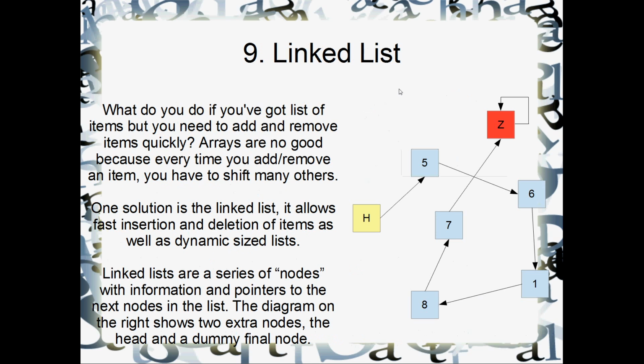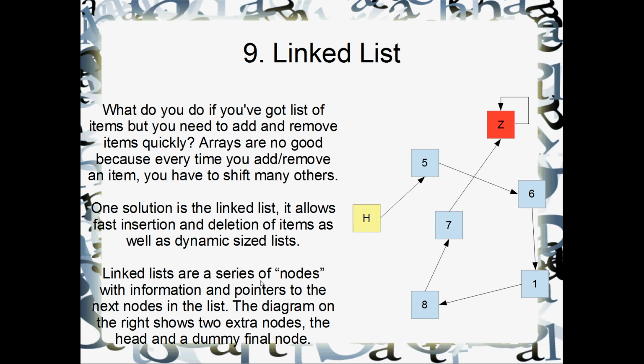Okay, number 9, the linked list. This is a really interesting data structure as well because it can do things that arrays can't do very well. For instance, deleting an item or inserting another item into the list. Arrays aren't so good at that. But linked lists are fantastic at that. So they allow really fast insertion and deletion of items. And the other really cool thing that linked lists can do is vary their size while the program runs. So the size of a linked list doesn't have to be any compile time constant like a C++ array does. Linked lists can grow or shrink as the program runs.